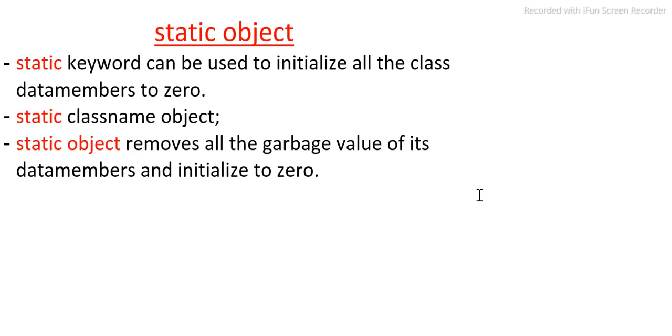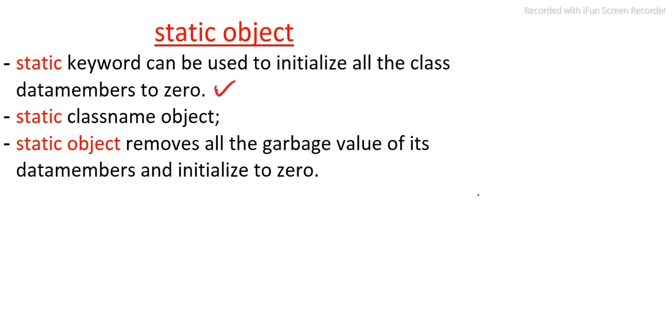The first one is that the static keyword can be used to initialize the class data members to 0. So all the data members of a class can be initialized to 0 when we declare an object as static.